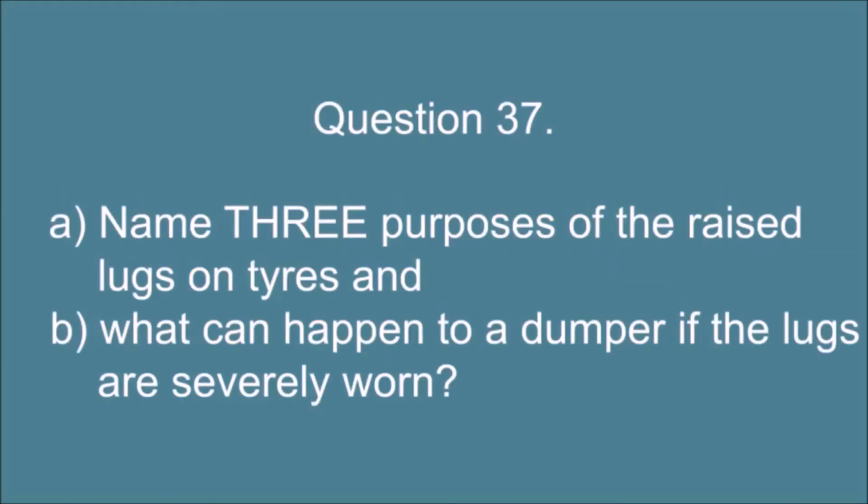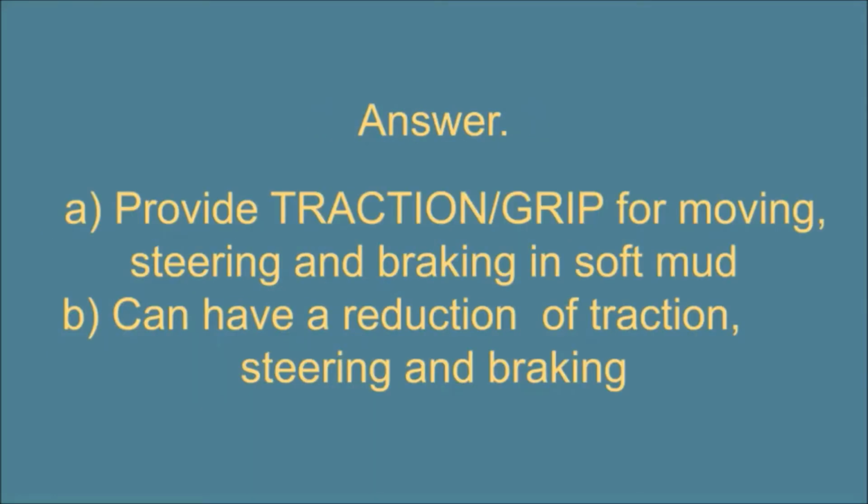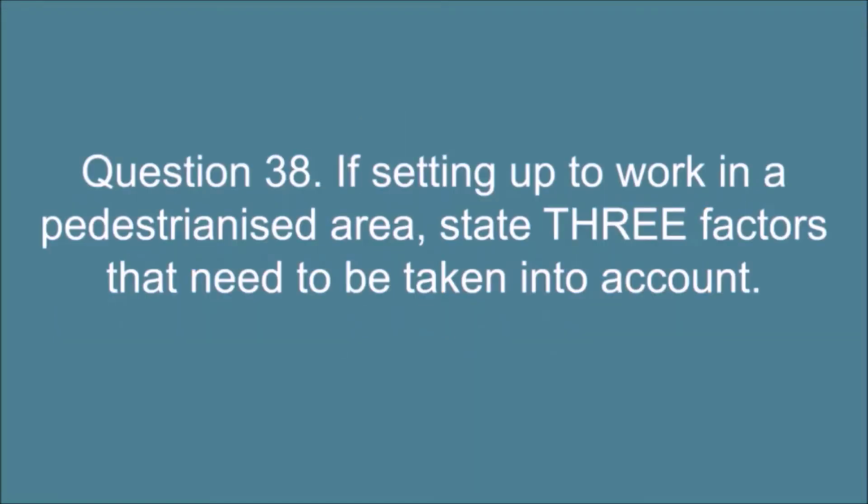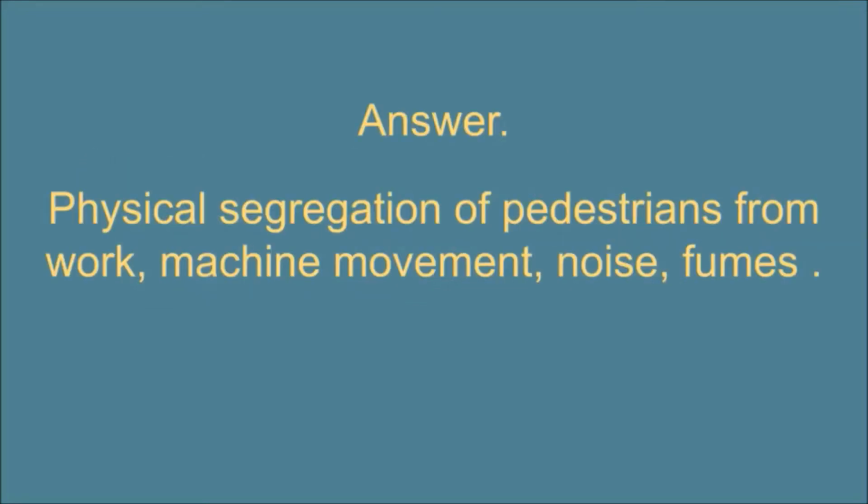Question 37. A. Name 3 purposes of the raised lugs on tires. B. What can happen to a dumper if the lugs are severely worn? Answer. A. Provide traction, grip for moving, steering and braking in soft mud. B. Can have a reduction of traction, steering and braking. Question 38. If setting up to work in a pedestrianised area, state 3 factors that need to be taken into account. Answer. Physical segregation of pedestrians from work, machine movement, noise, fumes.